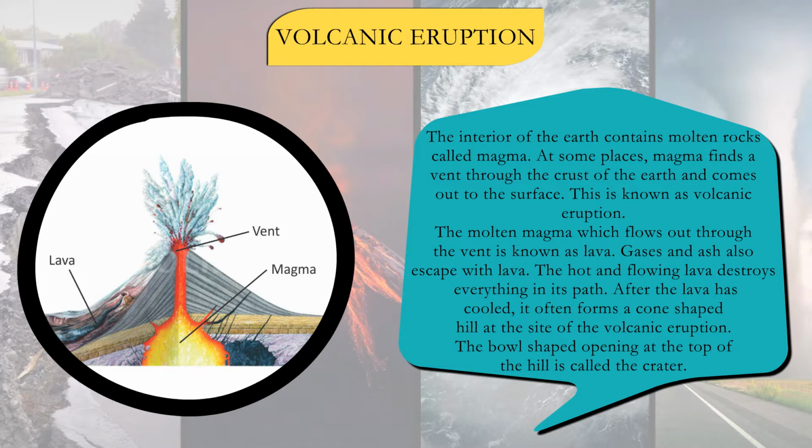The molten magma which flows out through the vent is known as lava. Gases and ash also escape with lava. The hot and flowing lava destroys everything in its path. After the lava has cooled, it often forms a cone-shaped hill at the site of the volcanic eruption. The bowl-shaped opening at the top of the hill is called the crater.